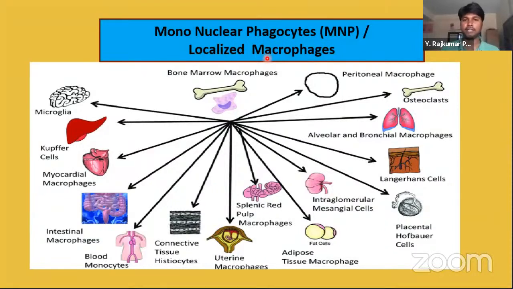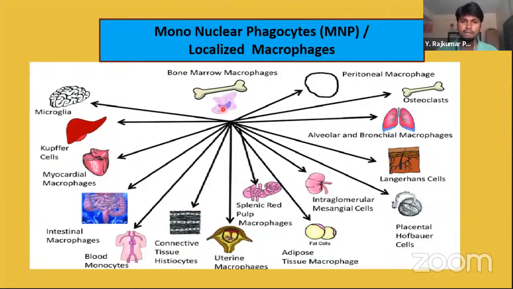If any bacteria or foreign particle goes into our tissues, these mononuclear phagocytes identify them, engulf them and destroy them. This engulfing and destroying process is called phagocytosis. Since they carry out phagocytosis, they are called phagocytes. In normal terms we call it cell eating.